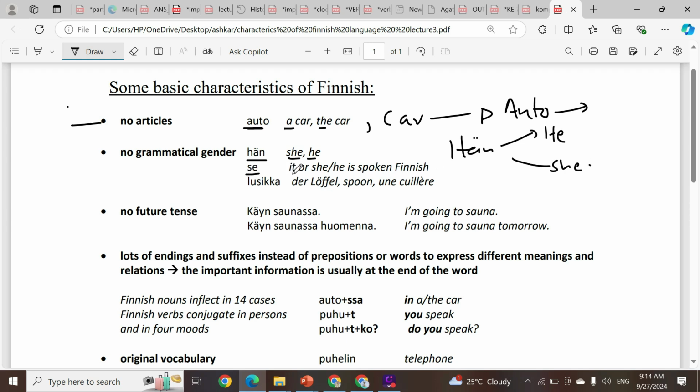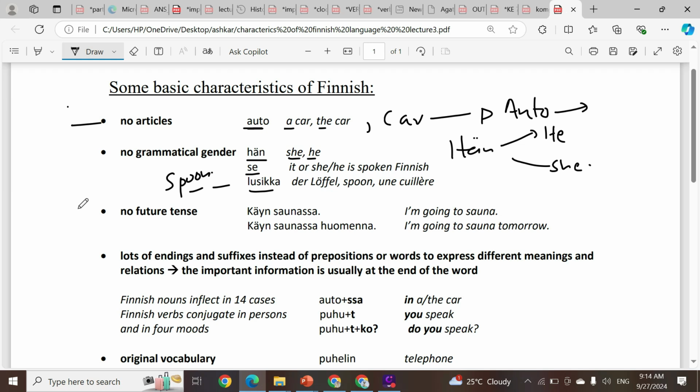Se is used for it. Lusikka is used for spoon. Like in German and many other languages, we use der Löffel, spoon, and so on. But in this language, we don't have any prepositions and articles. We just write the word lusikka and it means spoon. That's it. So this is the second characteristic of the Finnish language.